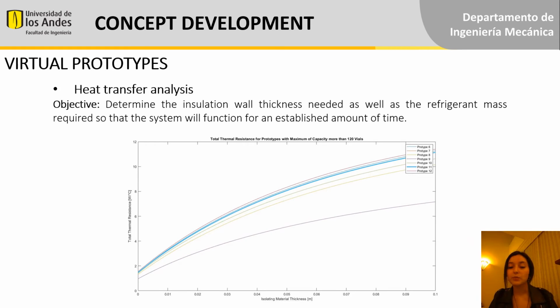With this information, we made the heat transfer analysis, and the objective was to determine the insulation wall thickness needed, as well as the refrigerant mass required so that the system would function in an established amount of time. The summary is here in the graph, where you can see total thermal resistance versus isolating material thickness for around 120 vials, and the prototype that won was prototype 11, which is the blue line that's highlighted right here. It gave us a total of 5 centimeters of wall thickness, 3 kilograms of refrigerant, and that would give autonomy for 72 hours, which is what we had in the specifications.